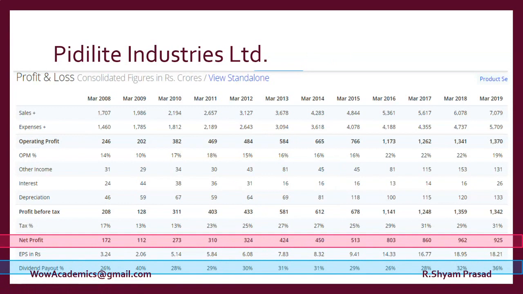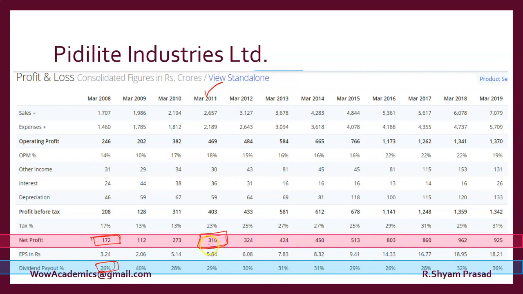Let's look at Pidilite, the company which makes Fevicol. This company is making consistent profit. Over a period of years, the company seems to be making a consistent amount of profits. All these profits are either declared as dividend or sent to the reserves. We'll take this year's number, 2011.